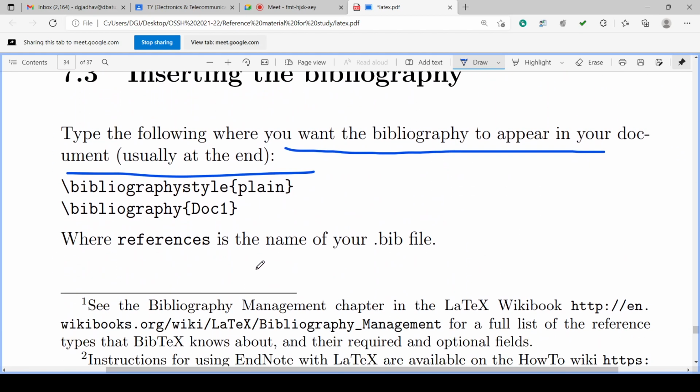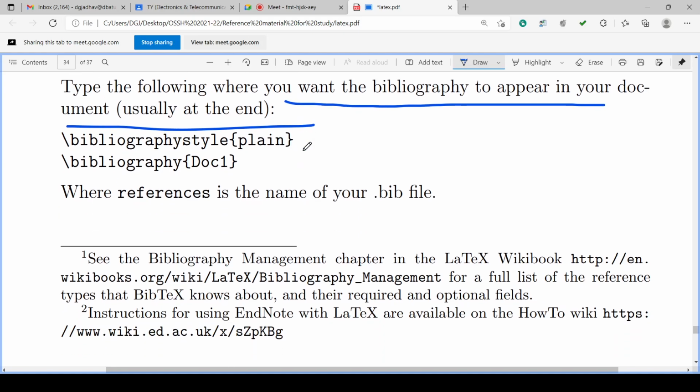Then after making such a document, we can type the following into our main document. What is that? Backslash bibliographystyle, curly bracket, plain. You can use plain or different styles also. Then backslash bibliography, doc1. What is doc1?